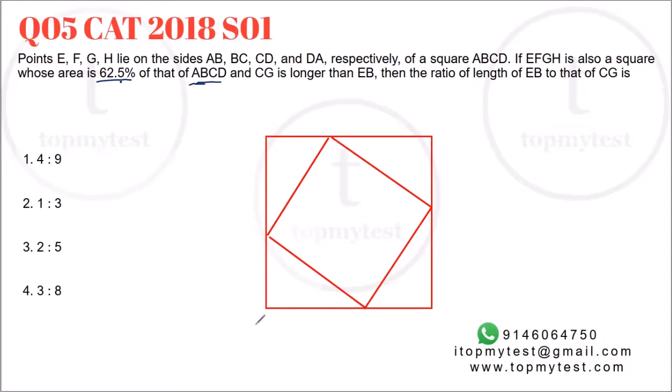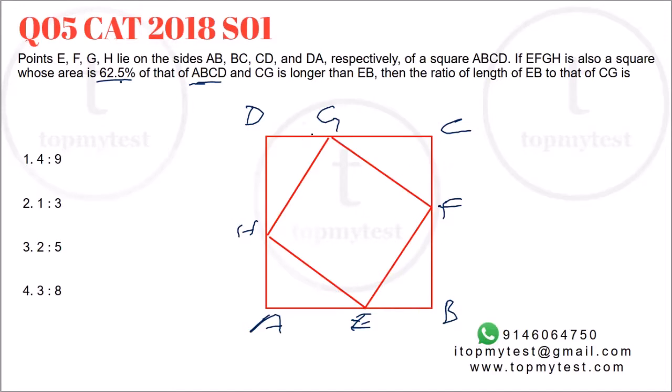Okay, so if this is A and this is C, we need to fit D in such that CG is longer than EB. E is on AB. So this will be B and this will be D. So this will be E, F, G, H. So CG is longer than EB.